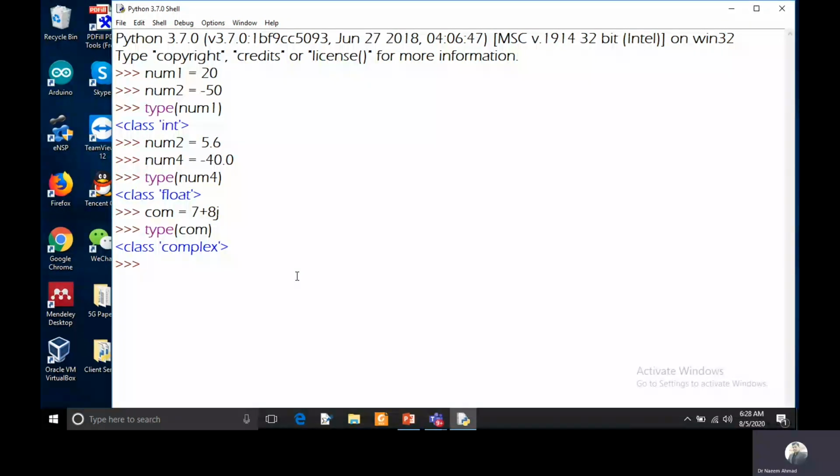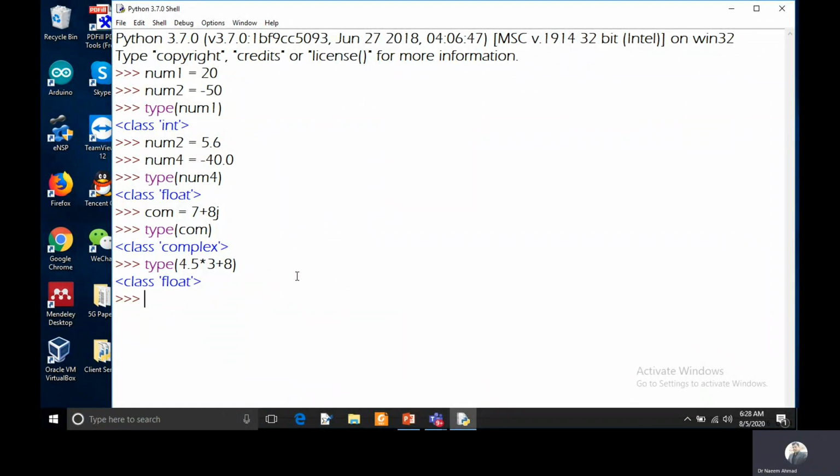If you want to check the type of an expression, you can check it. If you pass 4.5 into 3 plus 8, then it will return float, because after calculation it will give a real number. That's why it is returning the float type.